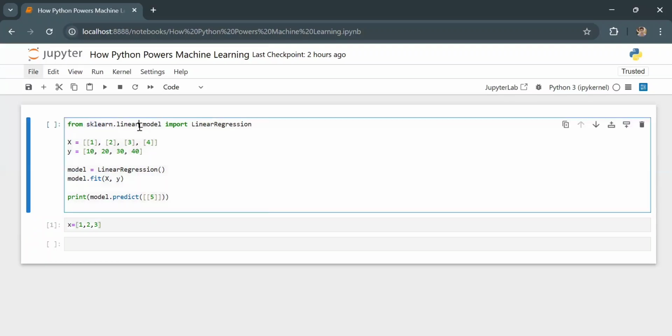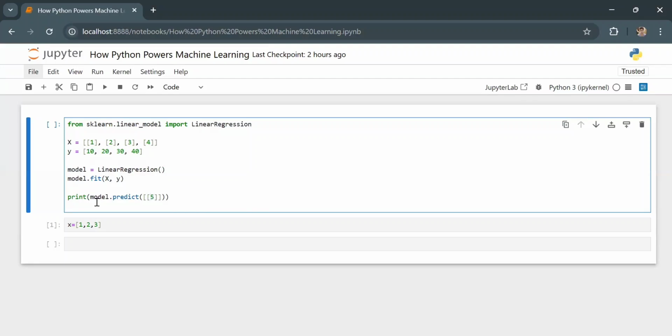Here is an example. From scikit-learn we are importing a machine learning model, which is linear regression. And here X is the features and Y is the target variable. We are going to fit our model on X and Y, where Y is our target, and then we are predicting based on X is equal to 5.